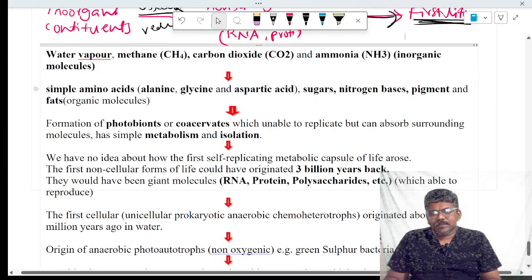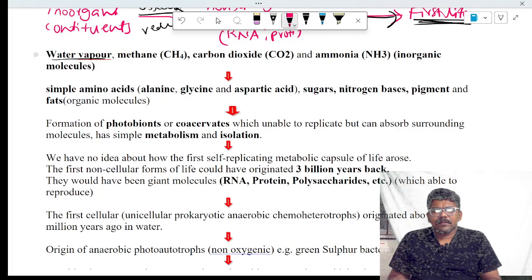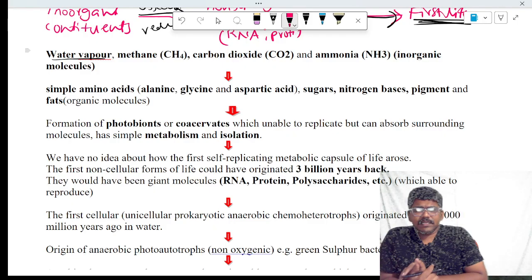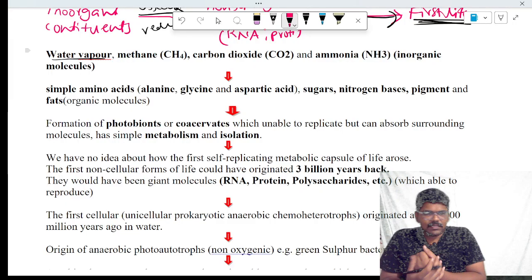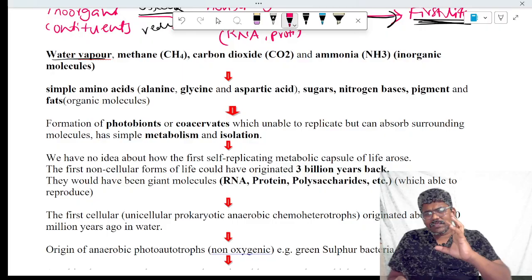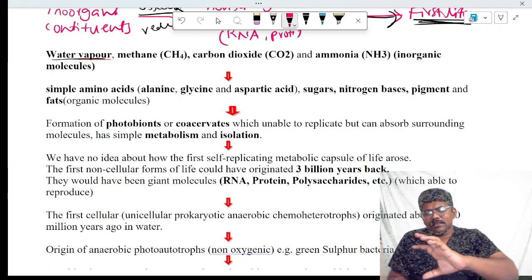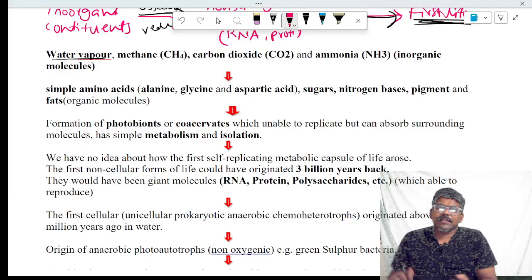Now we will see exactly what happened, step by step. Before 20 billion years ago, our universe was formed. After that, before 4.5 billion years ago, our earth was formed. First life appeared 4 billion years ago. How it appeared, we will see. There was a molten mass. Molten mass means the high temperature surface area of the primitive earth.